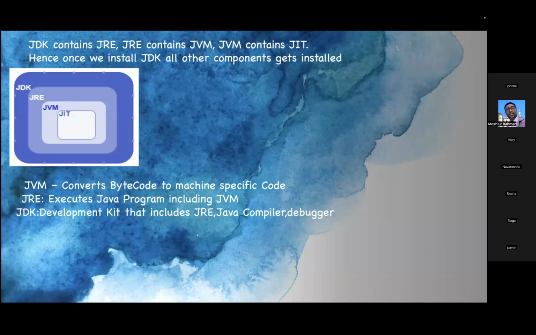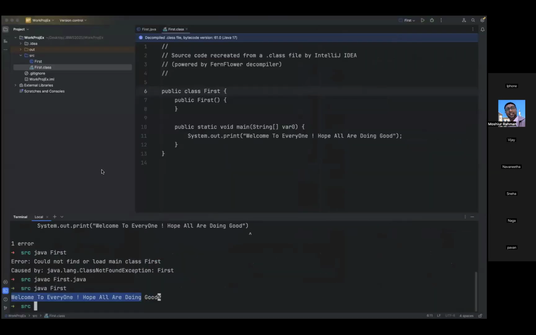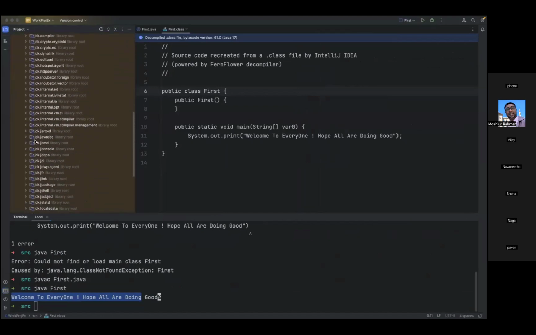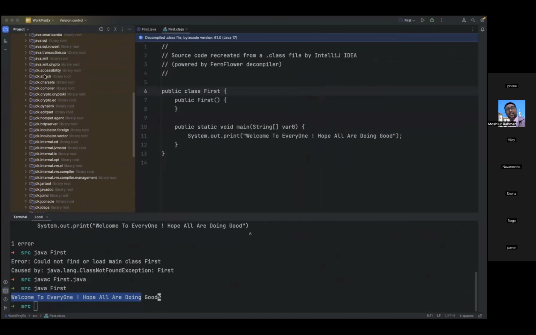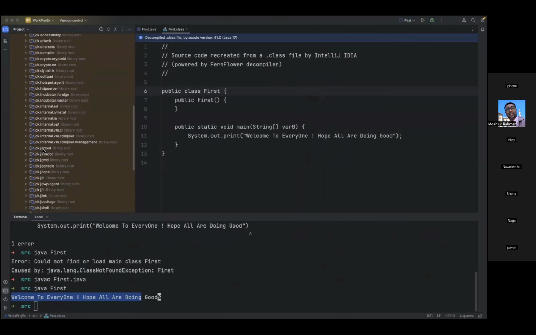Again, these are all internal components. When you install or get this JDK kit, all these components come internally as programs. For example, if I want to show some of the libraries, I click on external libraries, where I have installed the JDK. When you expand this, all are related to this. You can just use the jar tool.